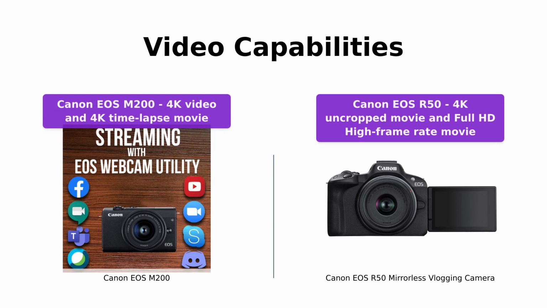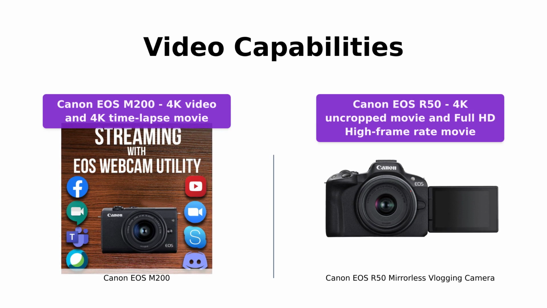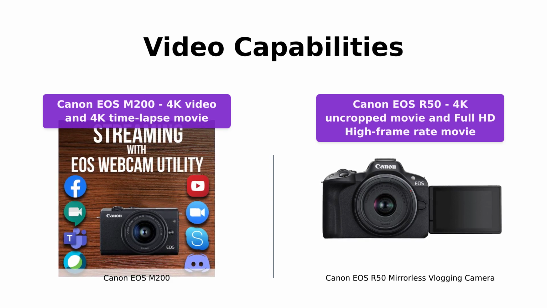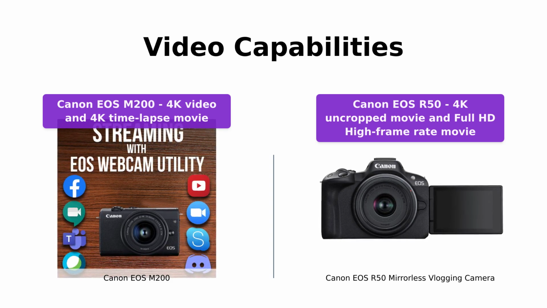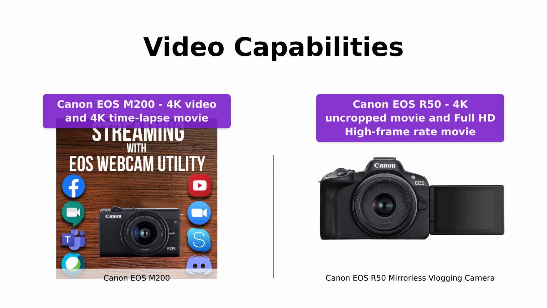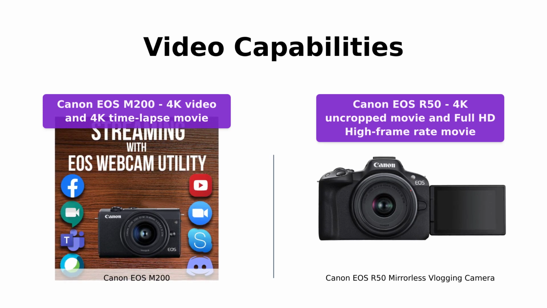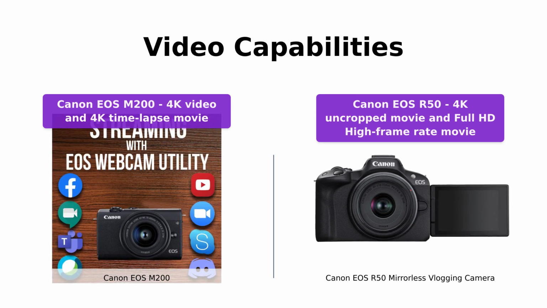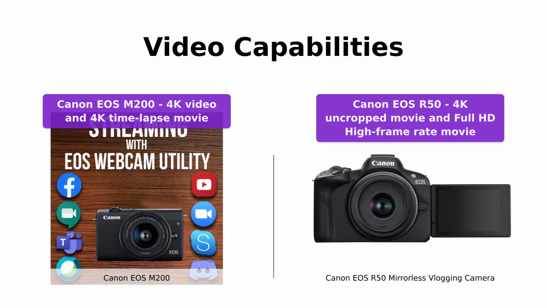If you're into videography, both cameras have you covered. The Canon EOS M200 offers 4K video and 4K time-lapse movie capabilities, along with vertical video shooting. Similarly, the Canon EOS R50 also shoots 4K uncropped movies with dual-pixel CMOS AF-E at up to 30 FPS oversampled from 6K. It also supports full HD high frame rate movie shooting up to 120 FPS.